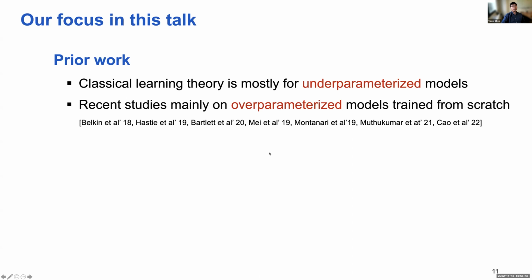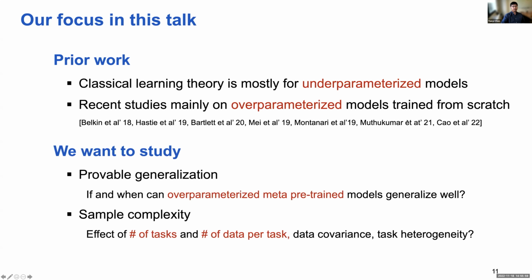There is a lot of prior work on understanding generalization of overparameterized models, especially those trained from scratch, but not in the meta learning settings. Our focus in this study is on the following questions: one, whether it can provably generalize, meaning if and when the overparameterized meta pre-trained model generalizes well. The second is what the sample complexity is and how it depends on the number of tasks in the pre-training stage, the number of data per task, data covariance and task heterogeneity. We will answer these two questions in the next 5 minutes.